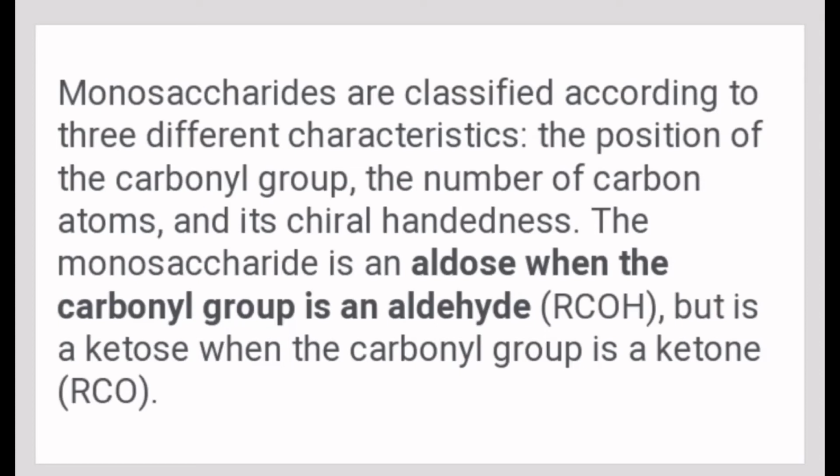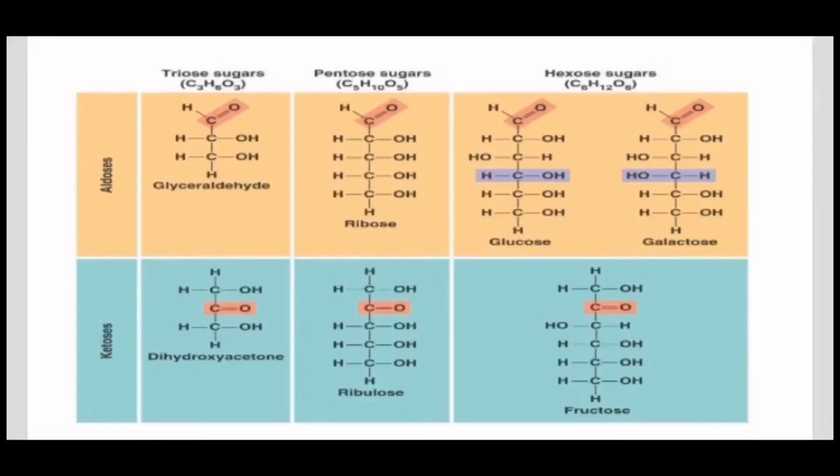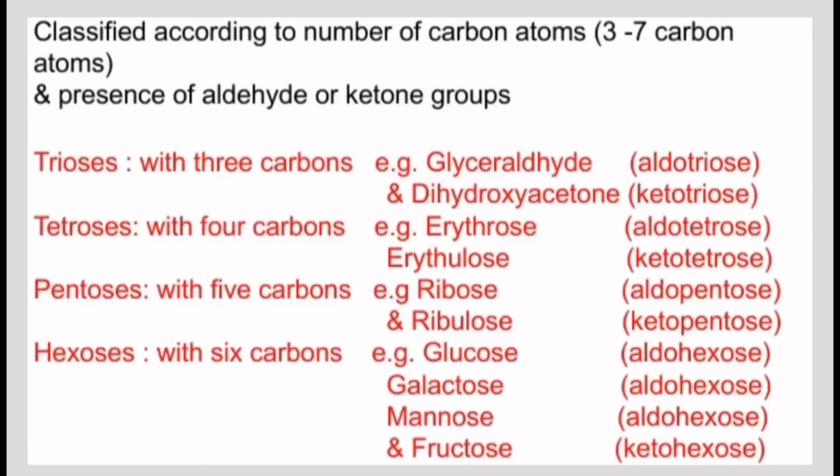Monosaccharides are classified according to three different characteristics: the location of their carbonyl group, the number of carbon atoms they contain, and their chiral property. If the carbonyl group is an aldehyde, the monosaccharide is an aldose. If the carbonyl group is a ketone, the monosaccharide is a ketose.